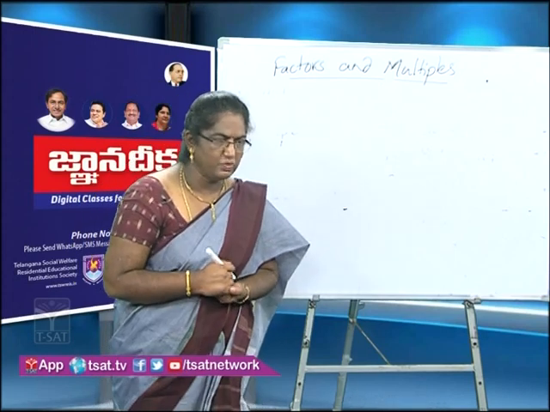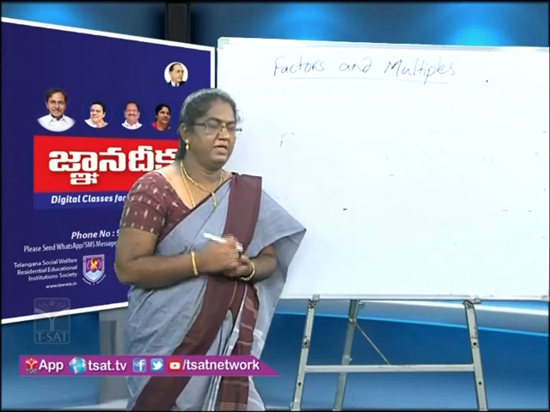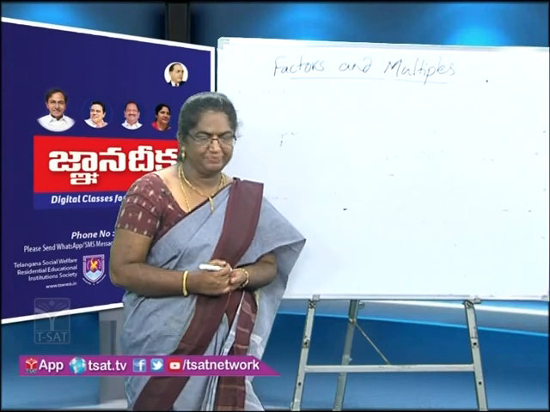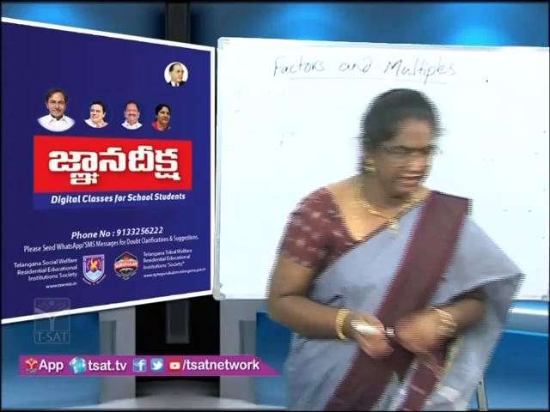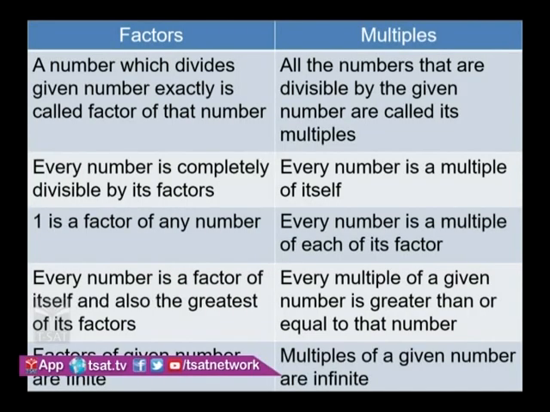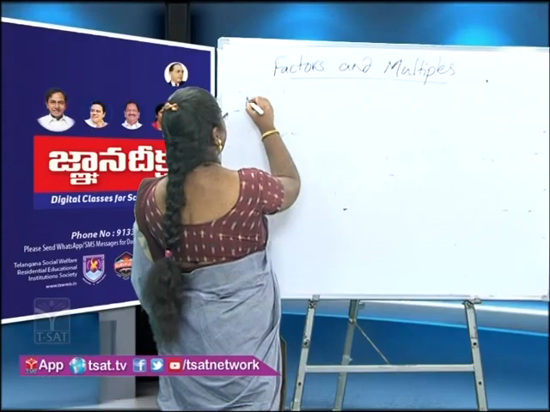Now let us move on to the next topic, least common multiple. Let us have one activity here. Let us see multiples of 2.